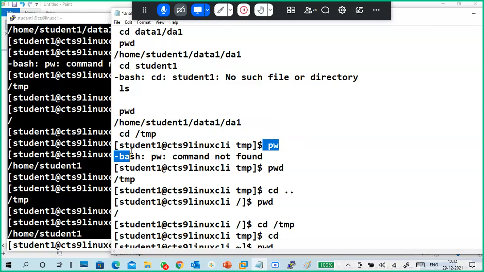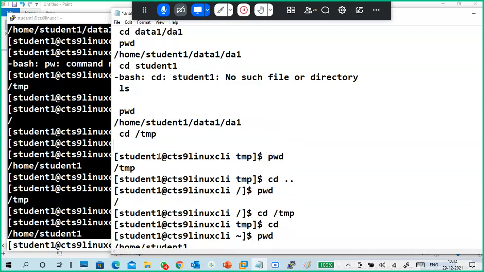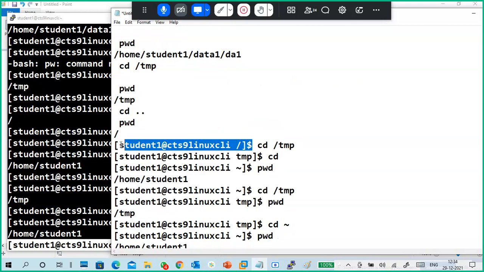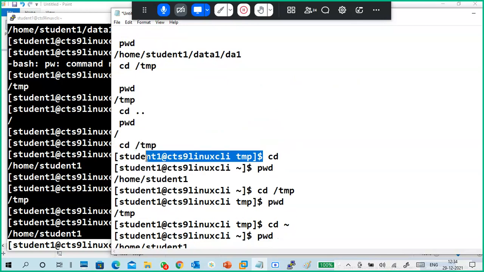Okay, guys, do you understand how to go to your home directory, even if you are located in some different directory? Yes, sir.